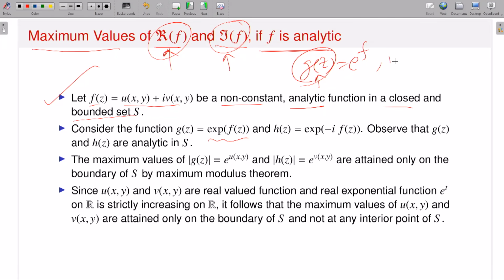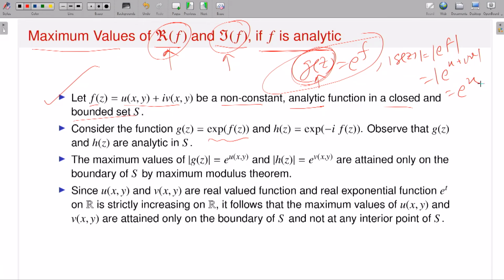Now if I calculate the modulus of g, what is that? This is the modulus of e to the power f, that means e to the power u plus iv. Now u and v are real valued, so this is e to the power u, that's it. So if I consider this auxiliary function, then instead of applying the maximum modulus theorem on f, I apply it on g. If f satisfies all the hypotheses of the maximum modulus theorem, then my function g also satisfies all the hypotheses. Then by the maximum modulus theorem I can say that g attains its maximum on the boundary.